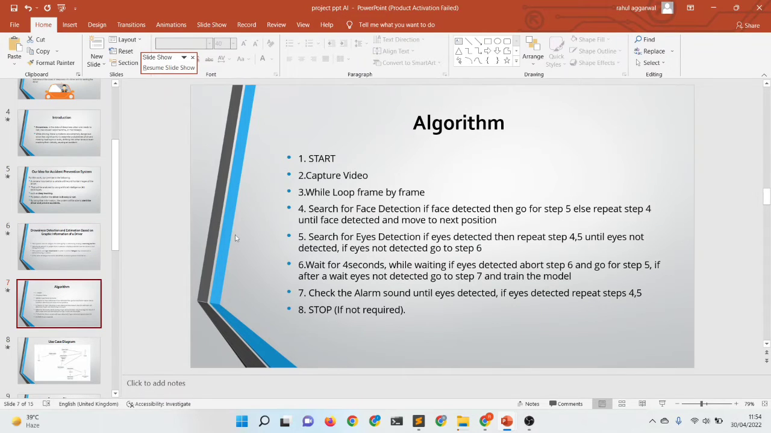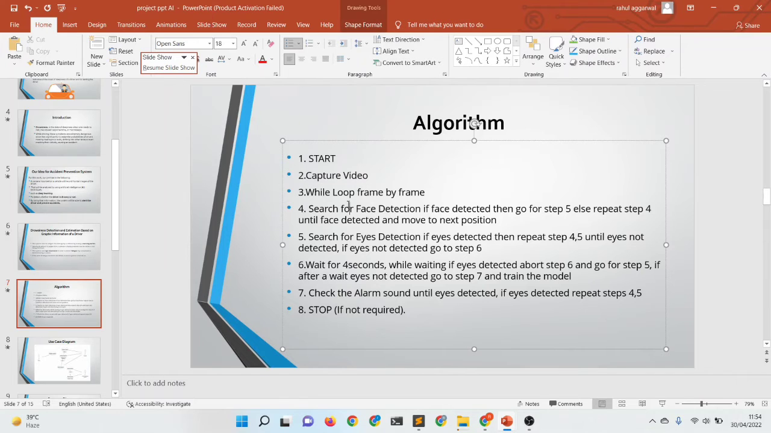Coming to the algorithm of our accident prevention system, this is the algo. First, we will start capturing the video. Frame by frame, we will loop over the images for the driver's movement, detect the face, detect the eyes, train the model, and stop and then start predicting. This is the basic flow or basic algorithm of our model.